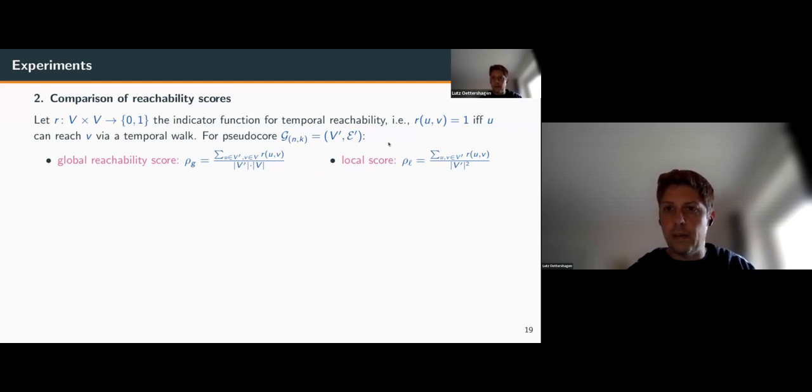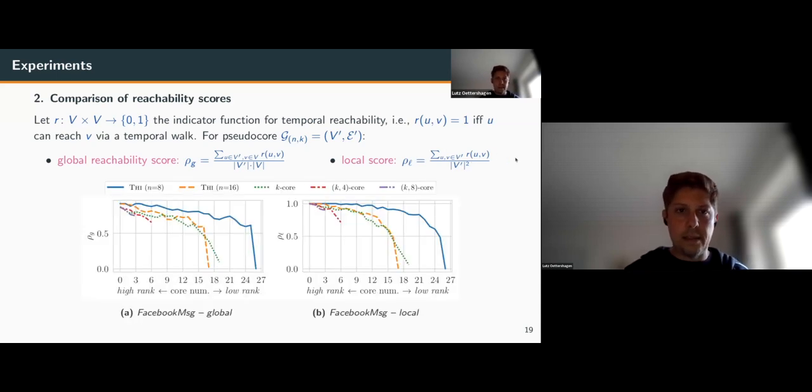And the local score is the reachability normalized inside the pseudo-core. We compare this for values of n equals 8 and n equals 16 to the conventional static k-core computed on the aggregated underlying graph and the kh-core by Wu et al. for h equals 4 and 8.